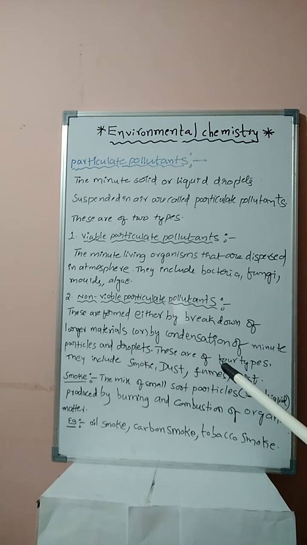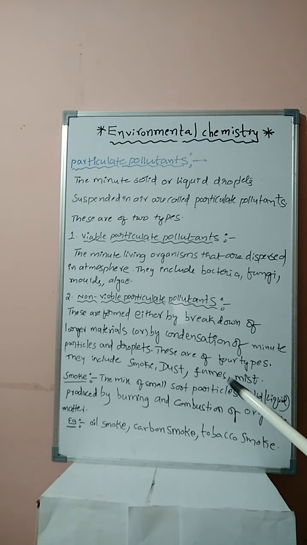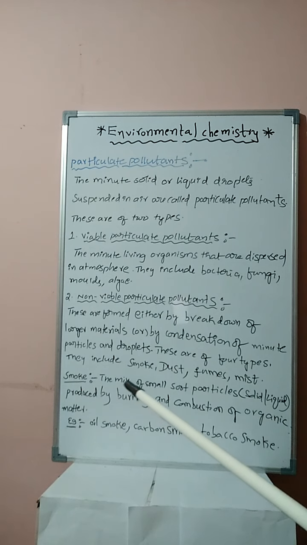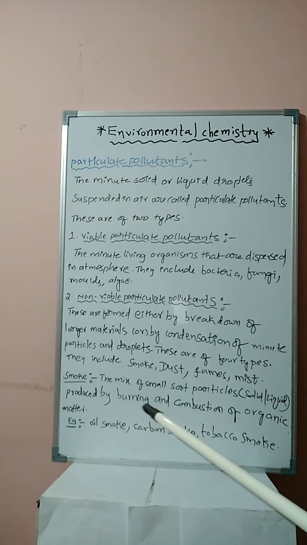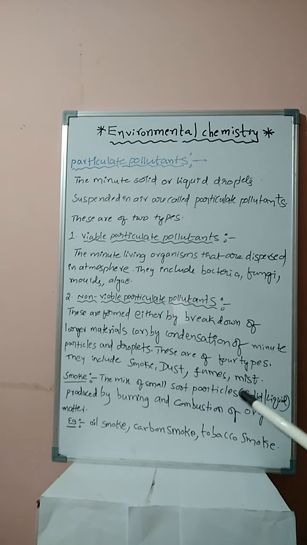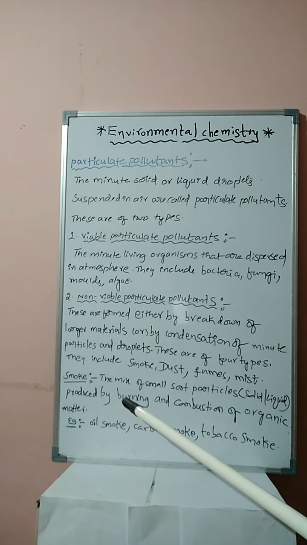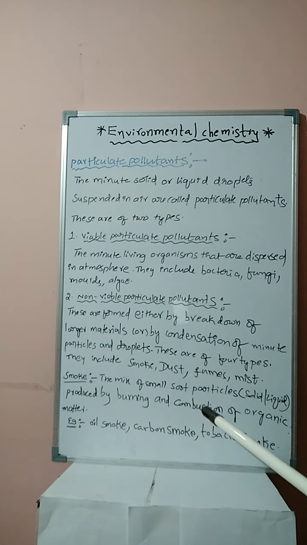These are mainly divided into four types, students: smoke, dust, fumes, mist. We are discussing one by one. First one, smoke. The mixture of small soot particles, solid or liquid, produced by the burning or combustion of organic matter is called smoke.